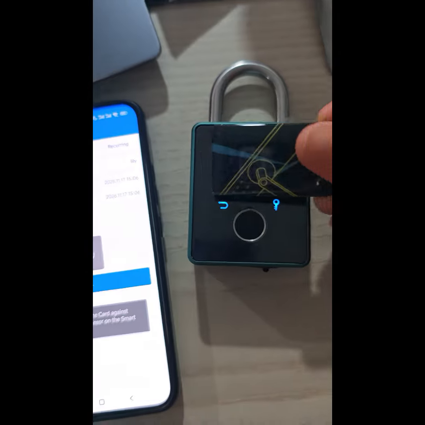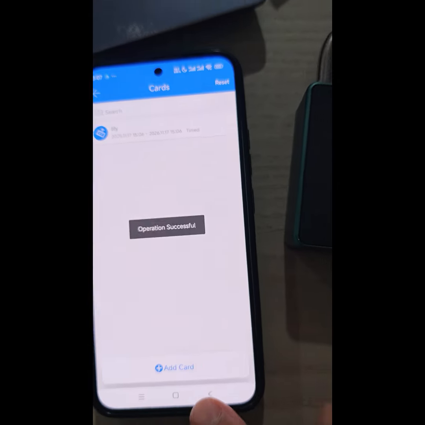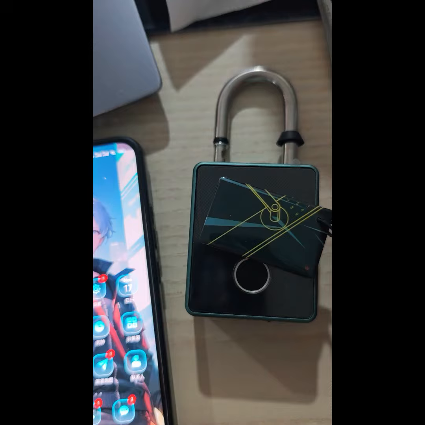So we use the card, put here. So it is successfully. Now we could use card to unlock directly.